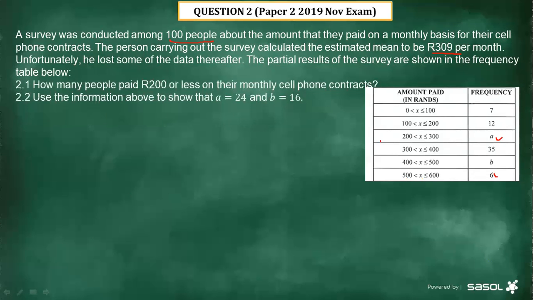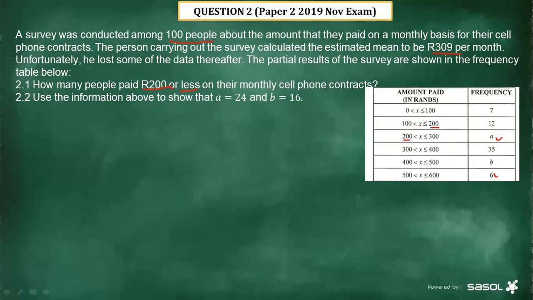Now the first question, let's see the first question. How many people paid 200 or less on their monthly cell phone contract? Let me read the question again. How many people paid 200 or less? When you go to this table, you'll see we have a 200 here and we also have 200 here. But now listen to this one. It should be 200 or less.